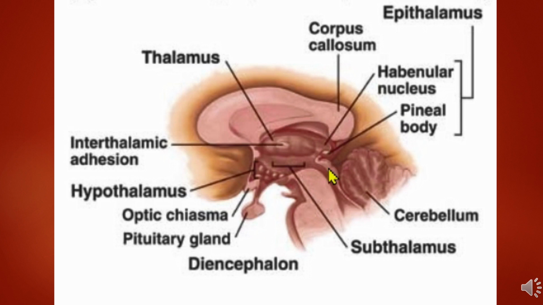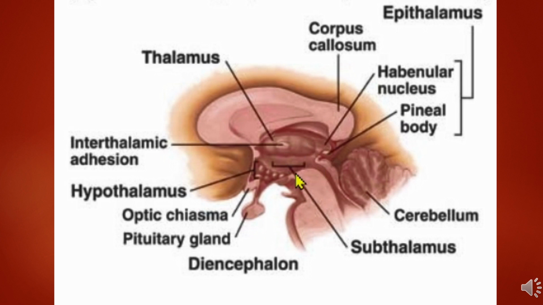All these structures together make the diencephalon. The thalamus, we know, is also called the dorsal thalamus. The subthalamus is the sheet of grey matter seen in between the midbrain and the thalamus. It is so called subthalamus and is also called the ventral thalamus.